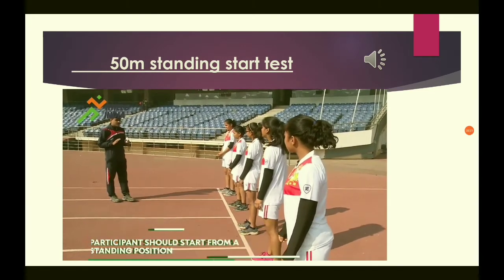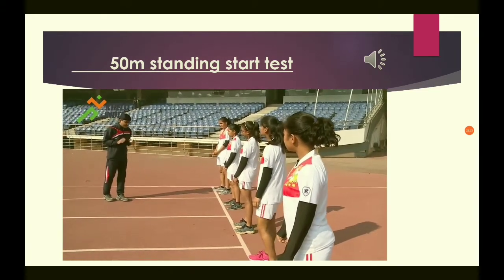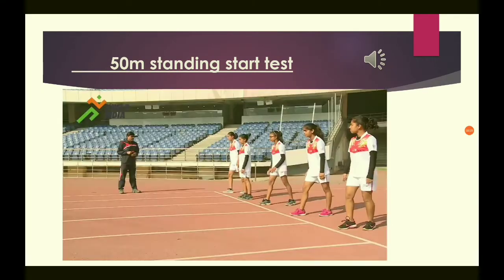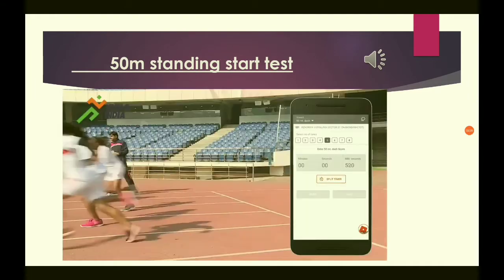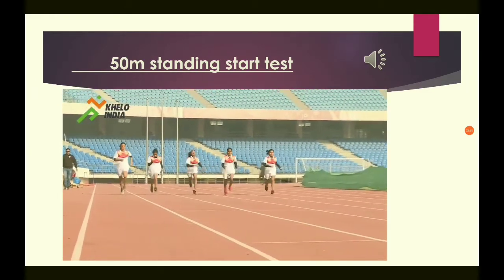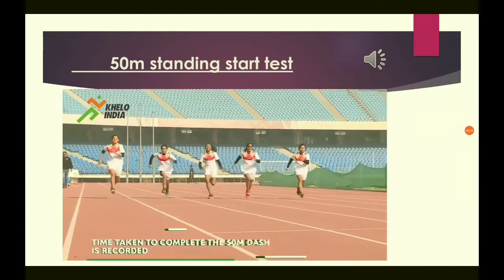The coach is giving instructions to the girls to stand behind the starting line. Yes, on the signal they will run towards the finish. Okay, they have started, they are running towards the finish line, and the time taken to perform the race is recorded. That is their score.